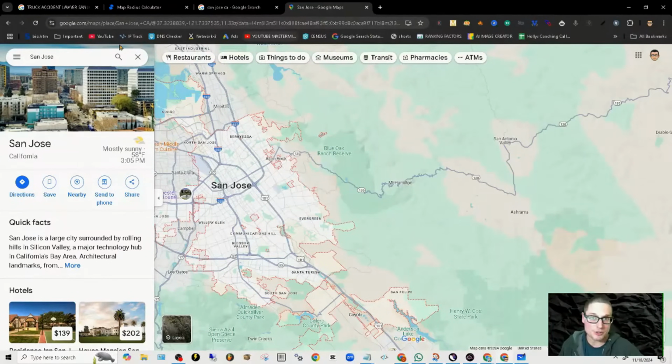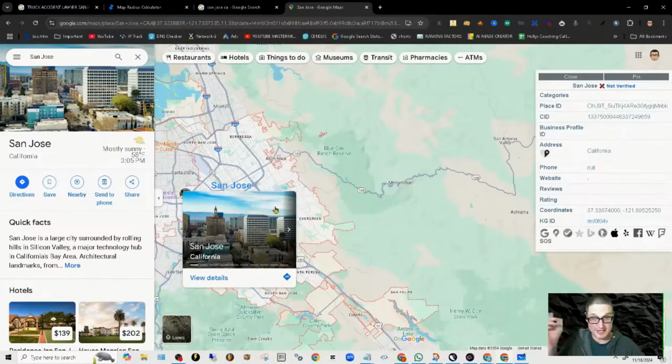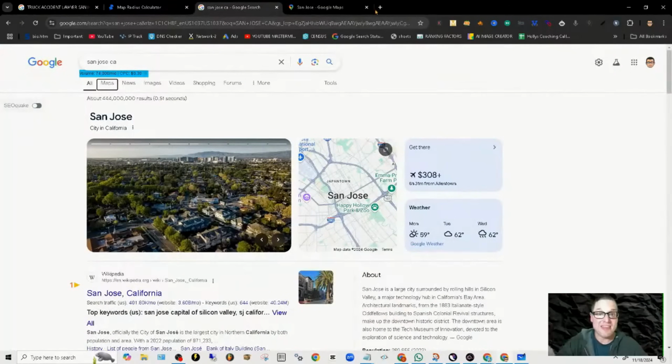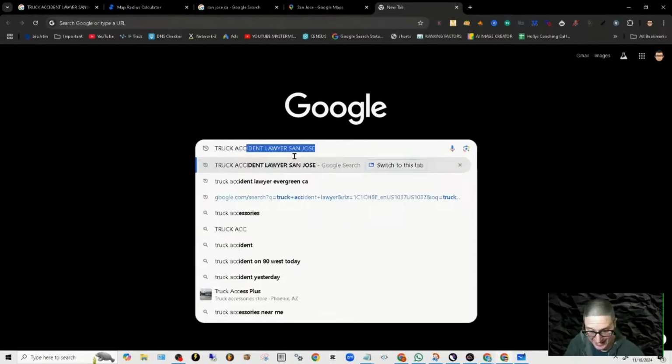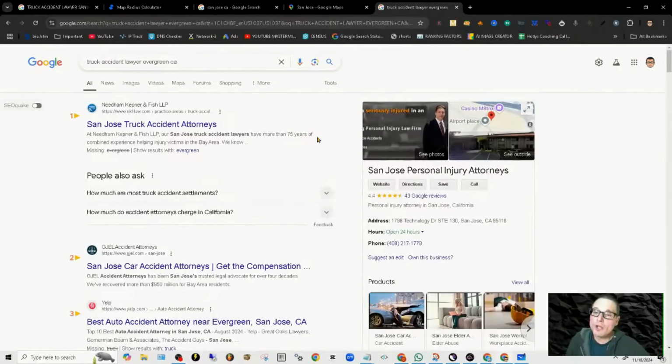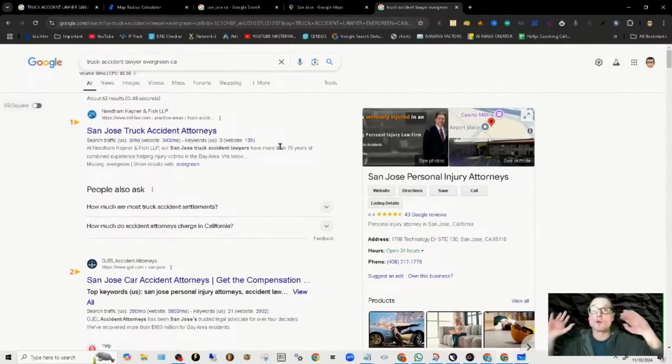What we want to do is we identify our primary, San Jose, we look at our results, and then we look up the other area, truck accident Evergreen. And we want to know, is Google showing different results? Google is showing different pages, different results, different players. That signifies to us as business owners that we need to create a separate page. If Google is showing the exact same results, then that means within our